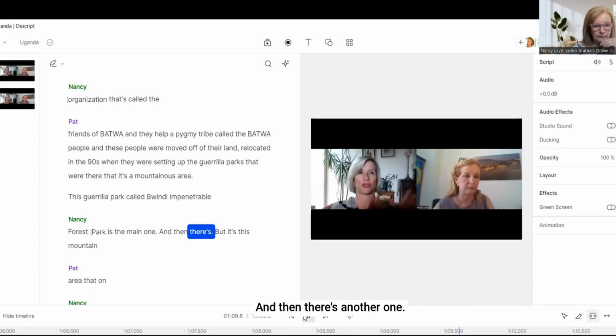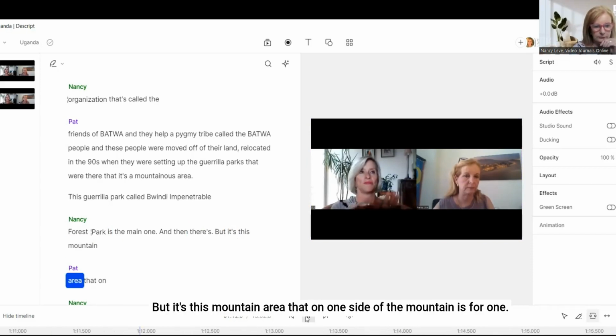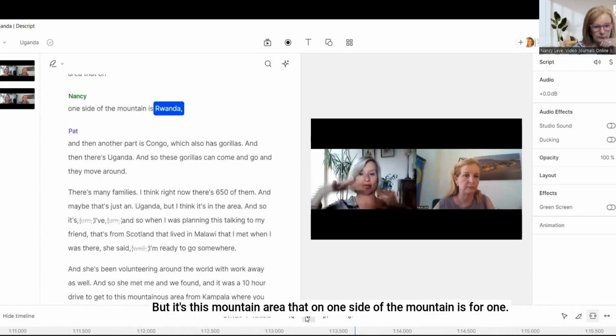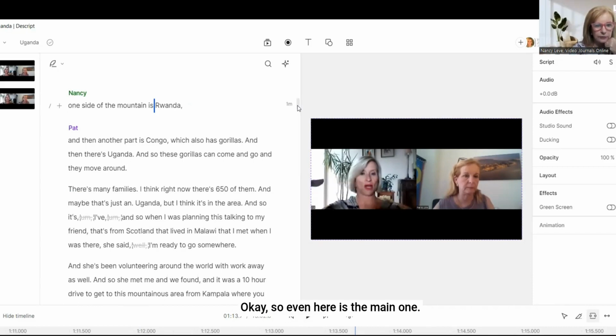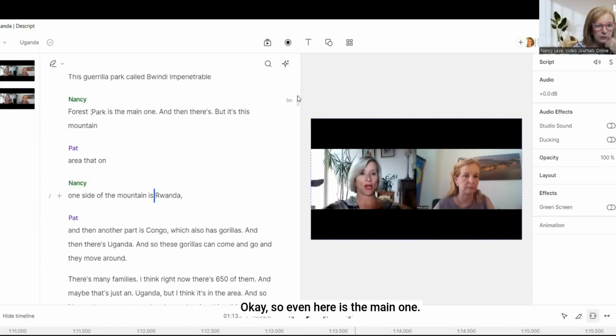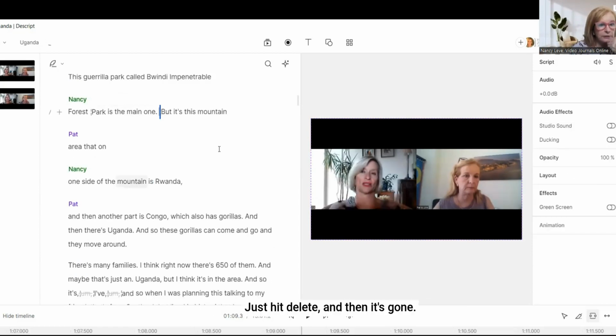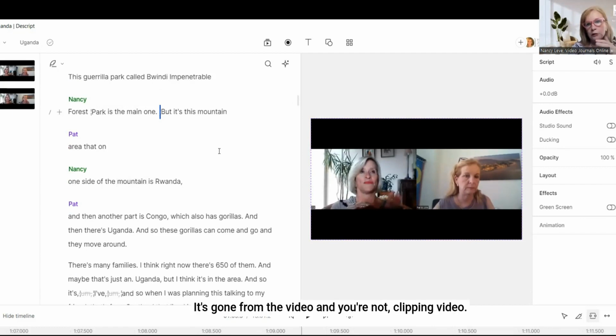And then there's another one that into this mountain area that on one side of the mountain is Rwanda. Okay. So even here is the main one. And then there's another. We don't need that in there. Just hit delete and then it's gone. It's gone from the video and you're not clipping video.